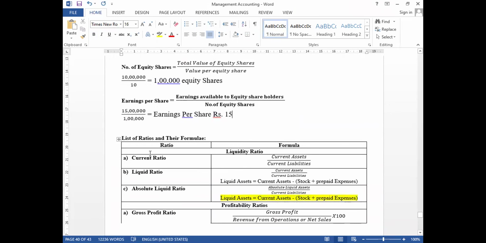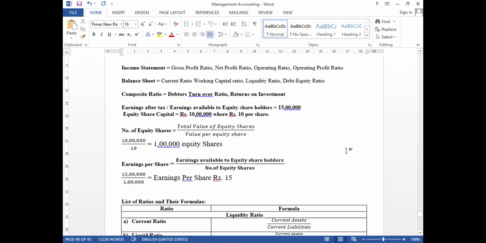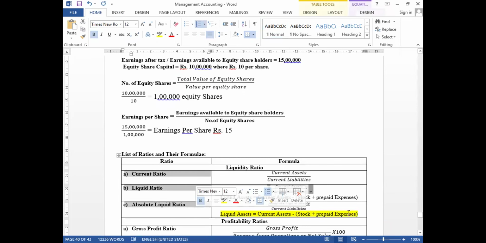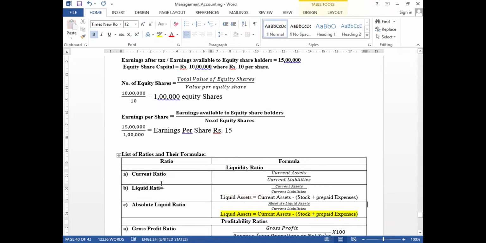These are the list of ratios under the modern or functional method, under 5 headings. Under liquidity ratio there are 3 ratios. The first one is current ratio.